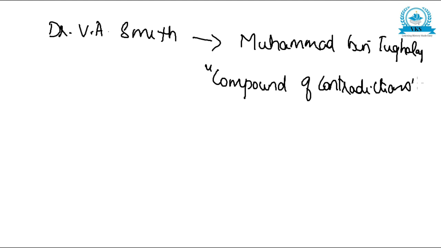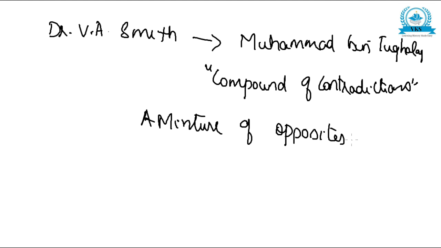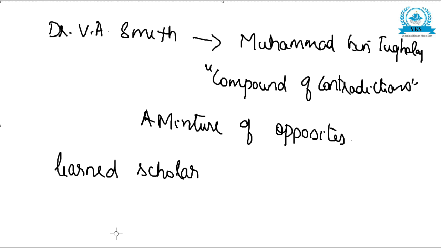And he is also called a mixture of opposites. Because of all these, he is called a mixture of opposites. He was actually a learned scholar. He was very well educated. He was a learned scholar and excellent speaker, and he had good knowledge, but the policies, though well meant, were not well planned. So like this, you can write a conclusion, and these were the administrative experiments of Muhammad bin Tughlaq, and that is why he is called a mixture of opposites.